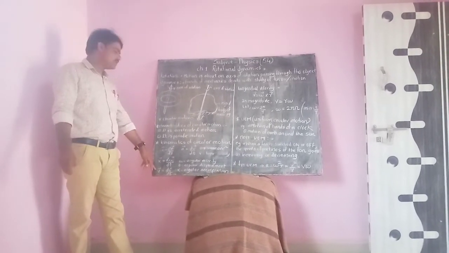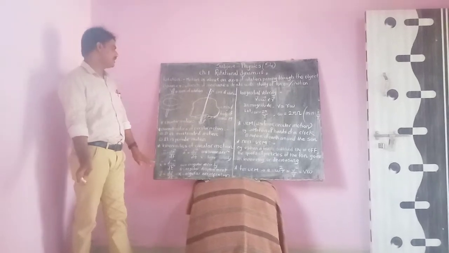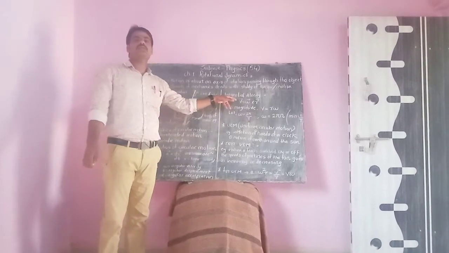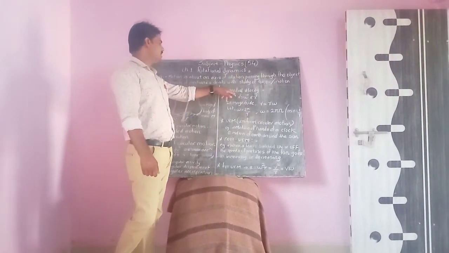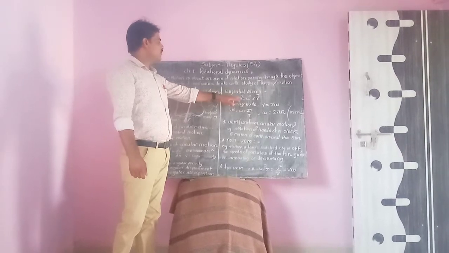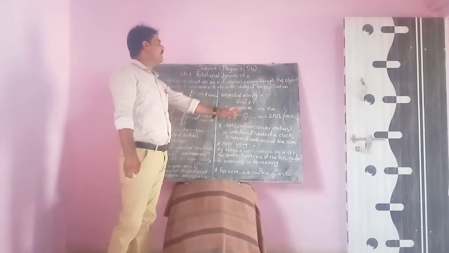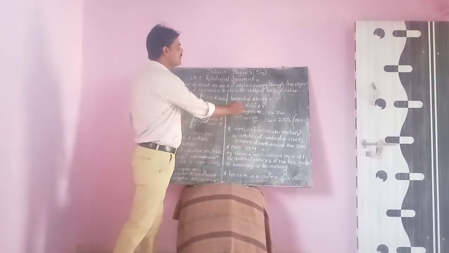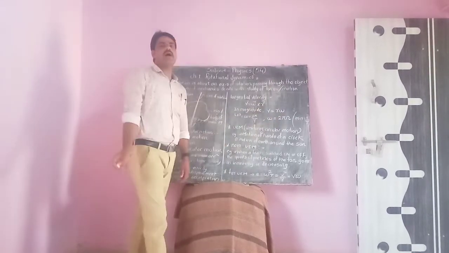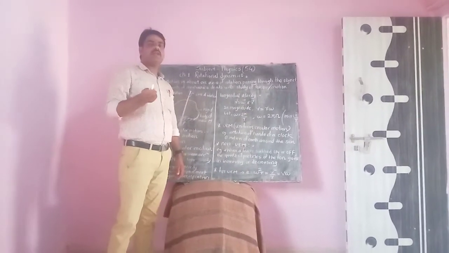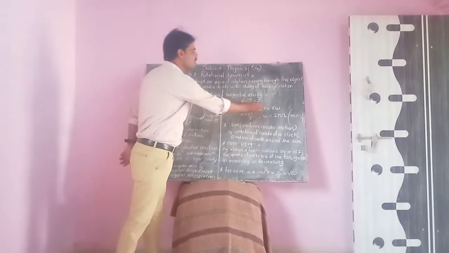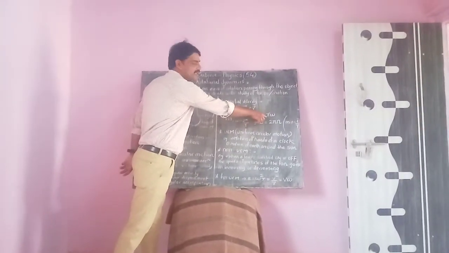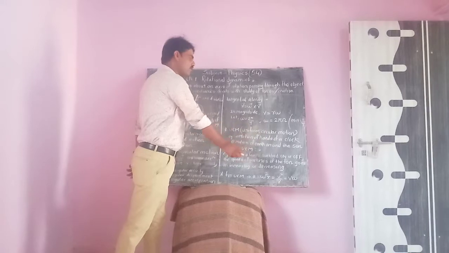Phi is the linear velocity. Phi is equal to ds upon dt. Now the next concept is tangential velocity. In circular motion, a particle has tangential velocity. In vector form, we can write phi bar is equal to omega bar cross r bar. In magnitude, phi is equal to r omega. This is the relation between linear velocity and angular velocity. This is a very important relation. Phi is the linear velocity, r is the radius, omega is the angular velocity.